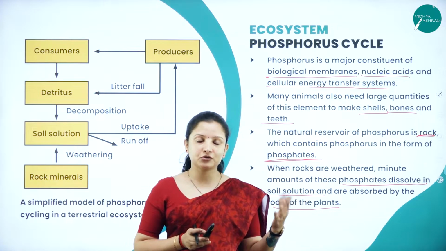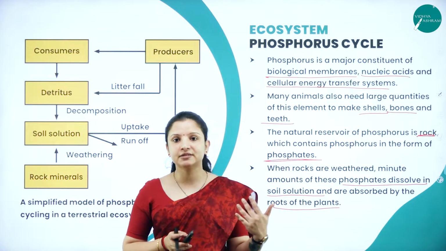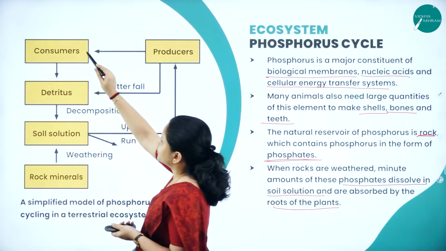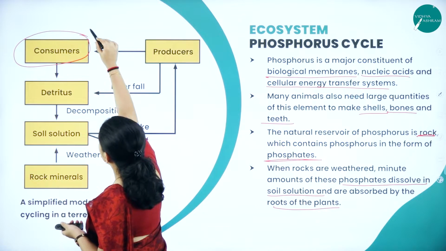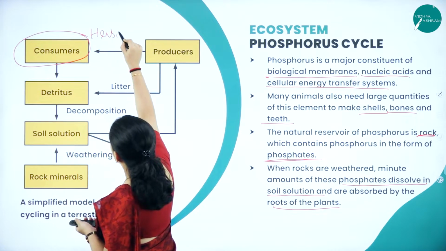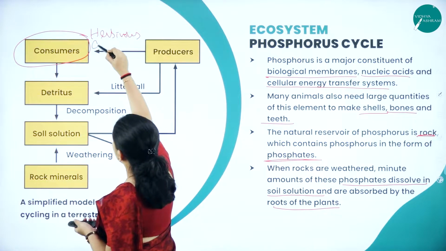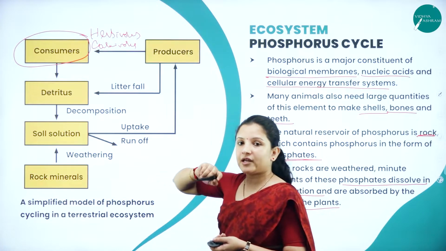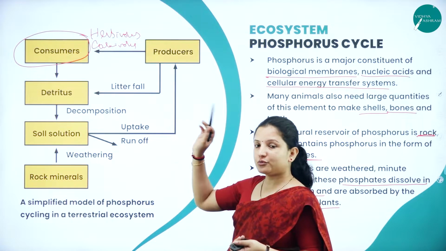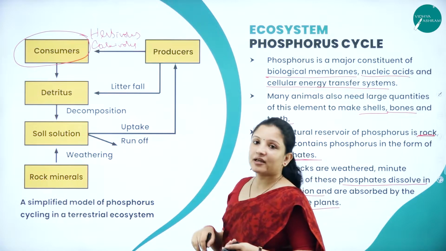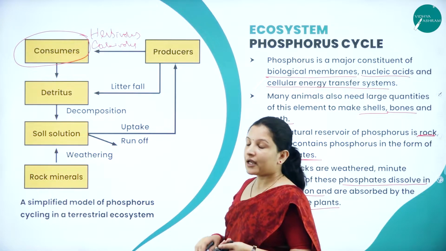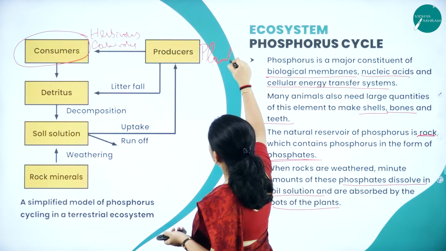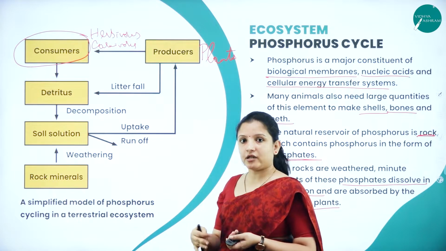For carbon, we have seen the different sources and how they are utilized by the plants. Now I am talking about phosphorus. Here you can see we have the consumers. What are the consumers? The herbivores are the consumers. Then the carnivores are the consumers, right? We had seen in the previous session the primary consumers, secondary consumers and tertiary consumers. And what is there in the body of these consumers? Apart from that, producers are the plants, right? So the plants also contain DNA. They also have cells.